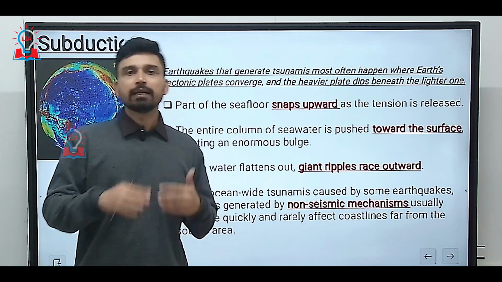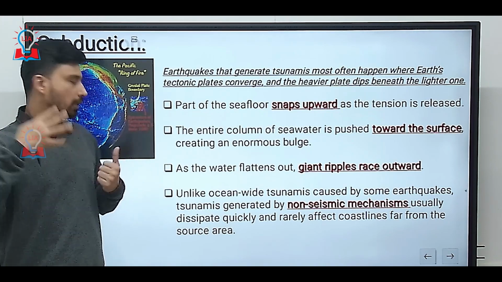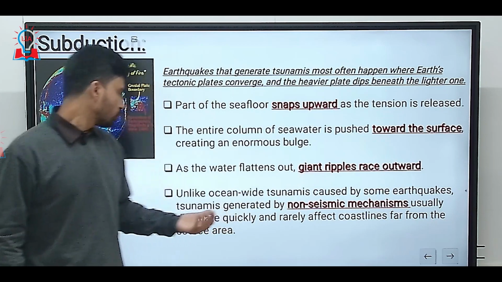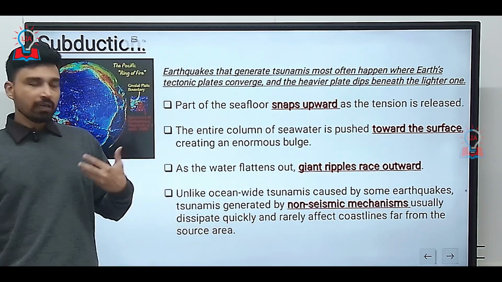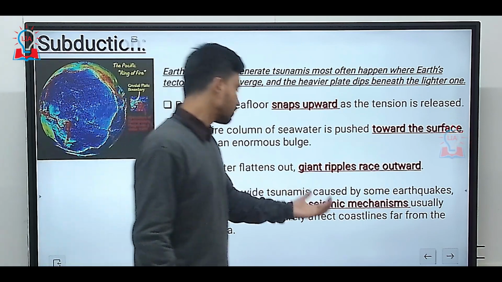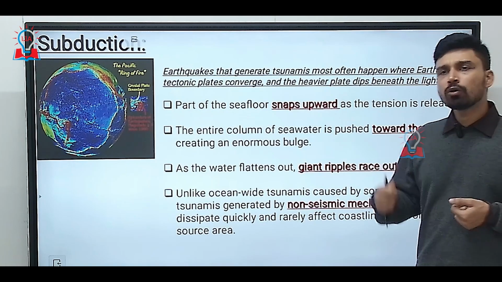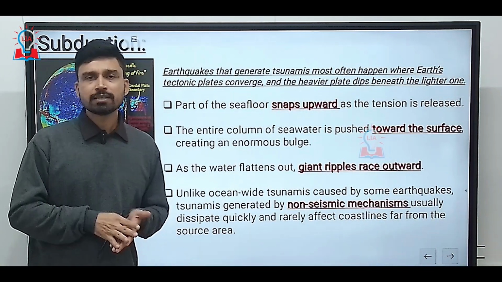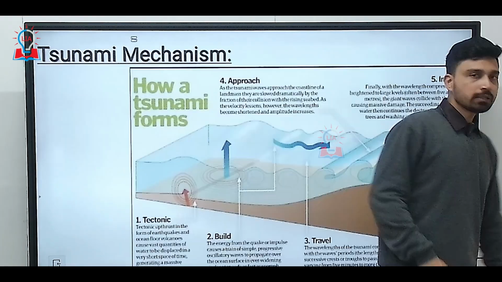Tsunami is something that can also be considered to be a similar kind of movement, but happening at a much larger scale. So unlike ocean-wide tsunamis that are caused by earthquakes, tsunamis generated by non-seismic mechanisms usually dissipate very, very quickly and rarely affect coastlines far from the source area. So mostly when you come across any news about a tsunami striking or affecting the coastal areas, you can understand that it must be a very significant seismic event that might have triggered such a tsunami.